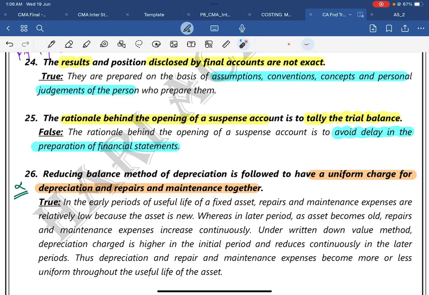Then: the rationale behind opening a suspense account is to tally a trial balance.